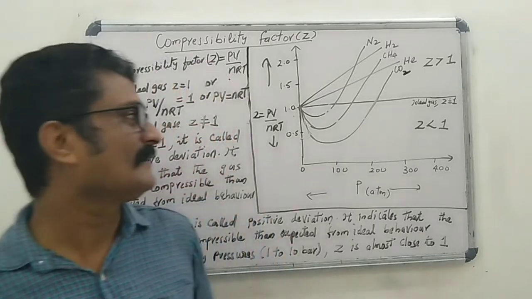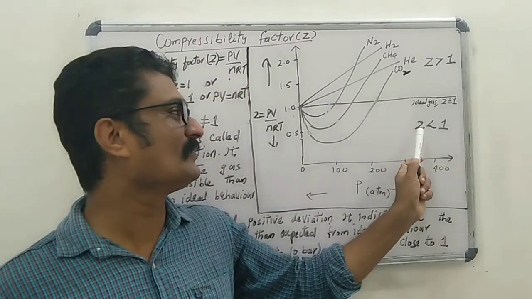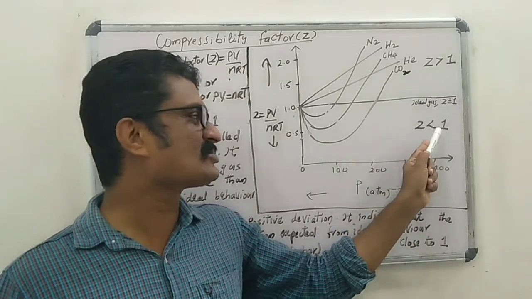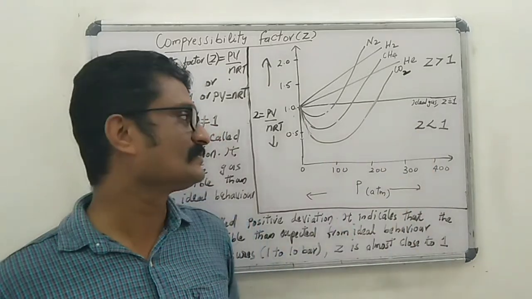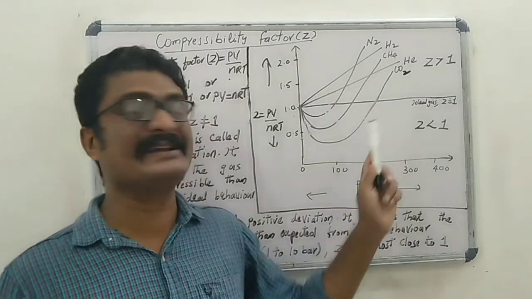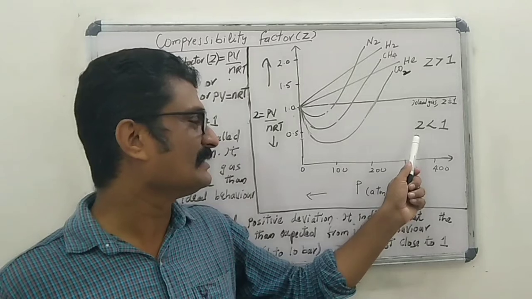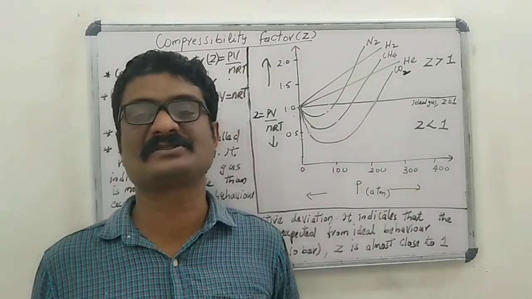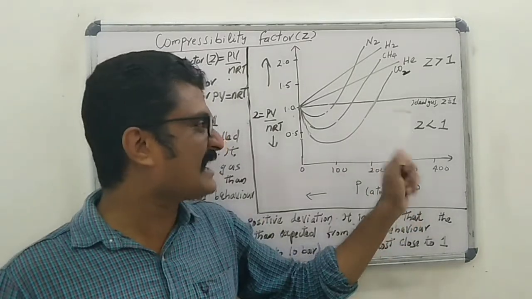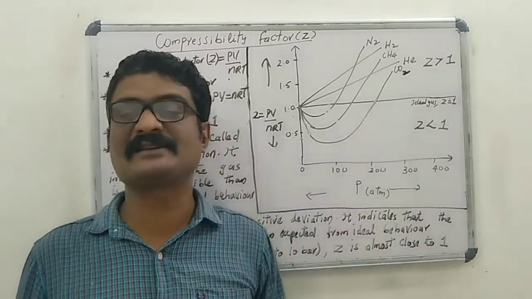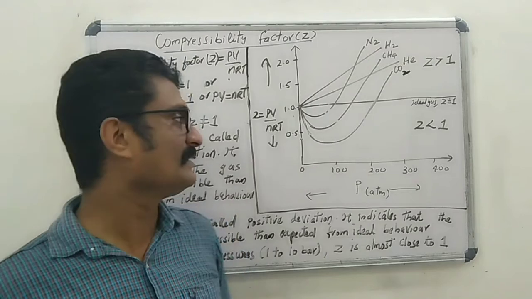Then if the value of Z is less than 1, it is called negative deviation. It indicates that the gas is more compressible than expected from ideal gas behavior.